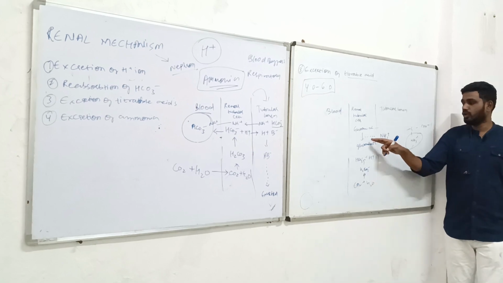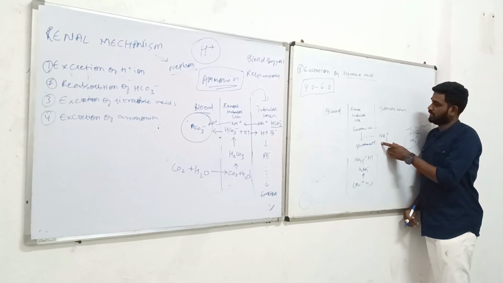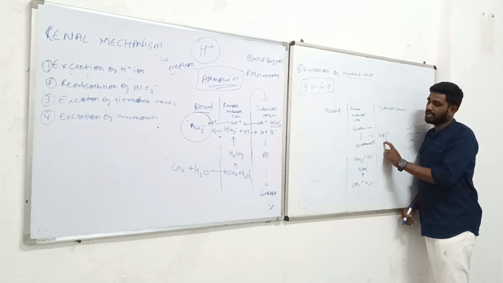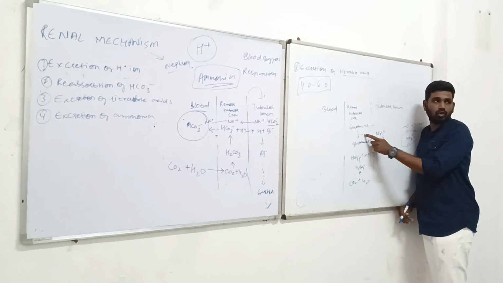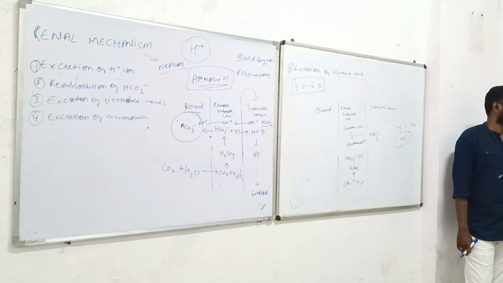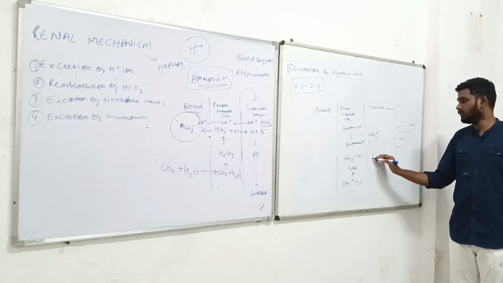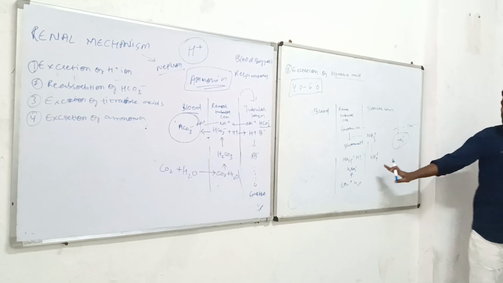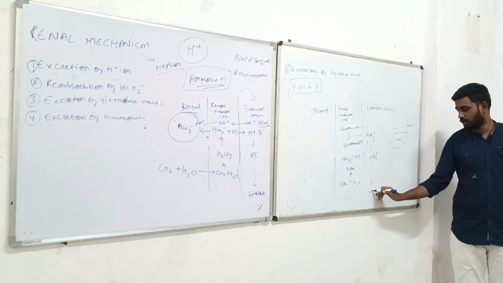Now, what is going to happen when this NH3, the ammonia group, is released into the tubular lumen? It is a notorious material, it can again go back into the renal tubular cell. It is an unstable molecule. That we don't want. We want this particular particle to get excreted. So what do they do? These H plus ions get trapped, and the molecule gets formed into NH4. Once it is formed as NH4, it can't go back into the renal tubular cell, and it will be excreted in the urine along with the other material.